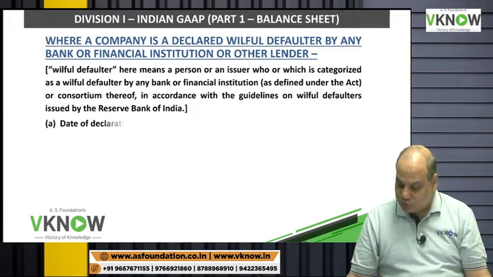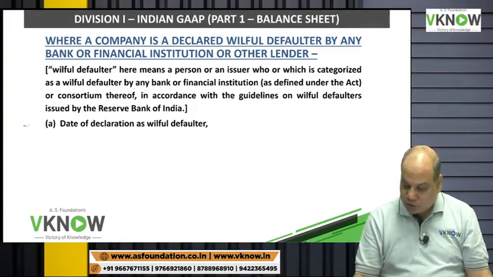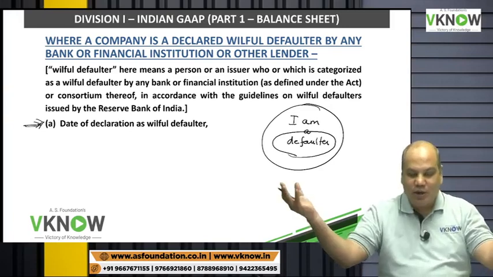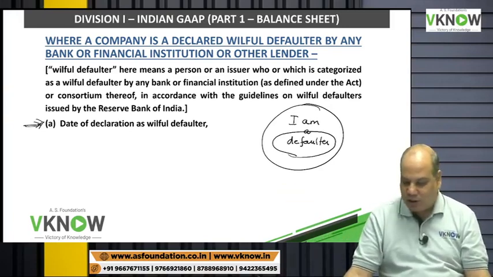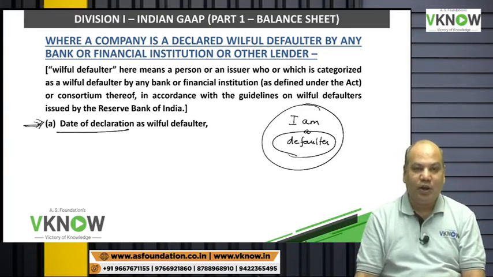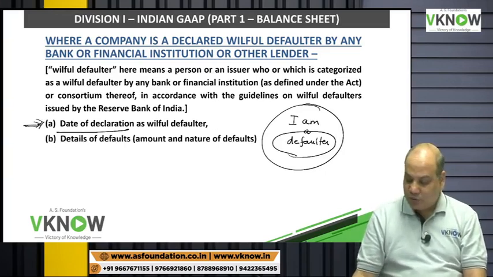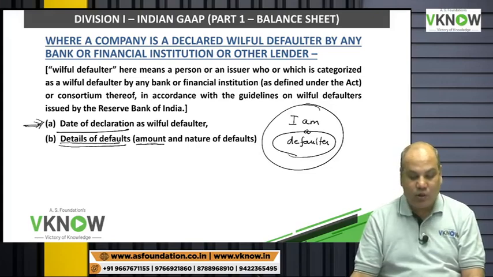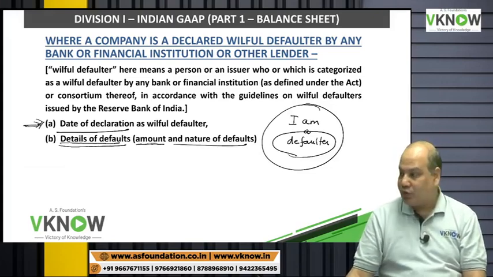What are the disclosures you have to give? You have to give disclosure in your own balance sheet notes. You have to say, I am a defaulter. Please come and invest in my company. I am a defaulter. Then you have to disclose the date when the bank or financial institution declared you a willful defaulter. Then what is your default? Details of default. How much amount is not paid by you? Nature of default.